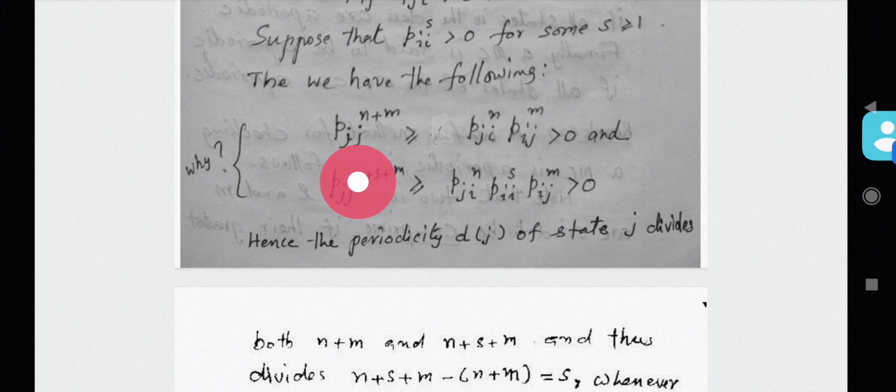Since P_jj^(n+m) is greater than 0, you can say that the periodicity of j divides the integer n plus m from this first expression. Similarly, you can see that from the second expression, that is P_jj^(n+s+m) greater than 0, you can say that the periodicity of j divides the integer n plus s plus m also.